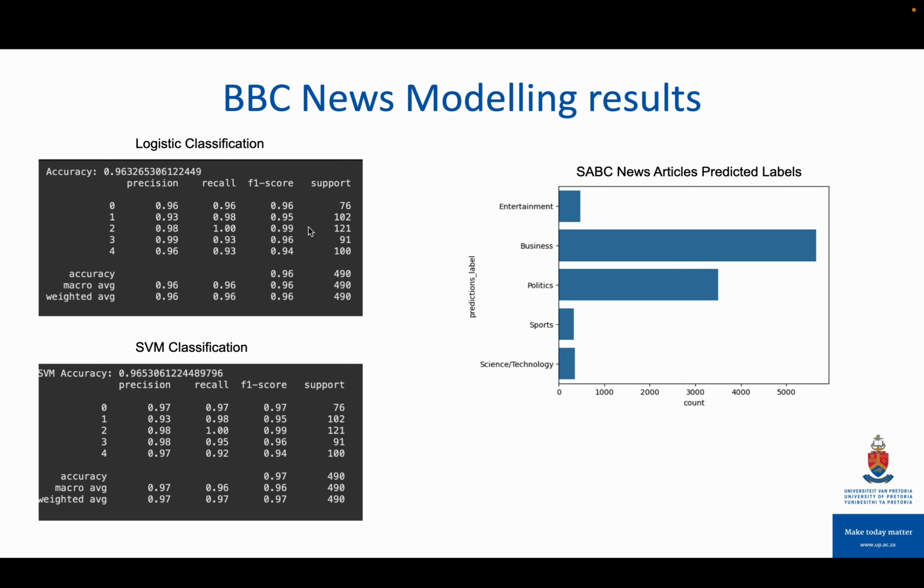In this slide, I present the results from logistic classification and SVM classification on the BBC News, and then also applying it on the SABC News data. We can see that both our models, the logistic and SVM, have accuracy of over 95%. And we found out that when we apply it on SABC News, it performs better on business, followed by politics.